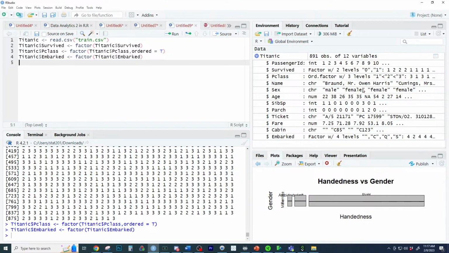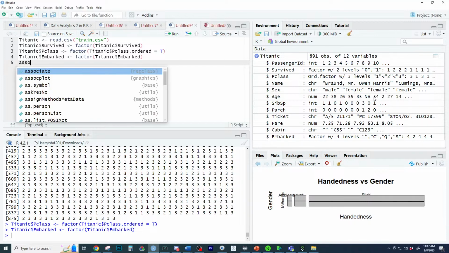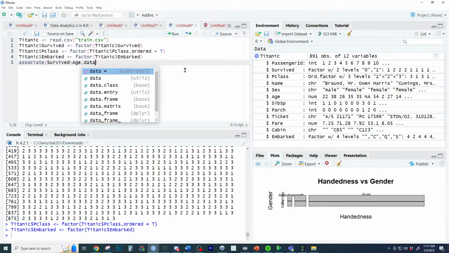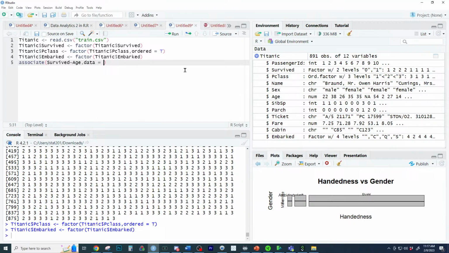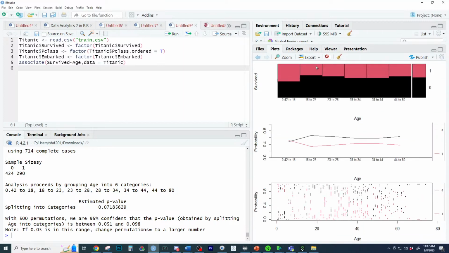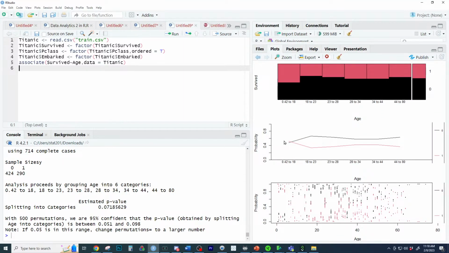After you've got your data all nice and neat, and like I said, we have a missing value on someone's age, you could go over here and see if there's an association between surviving on the Titanic and someone's age. This is the associate function, and it's asking, does somebody's age explain their survival? I can bring this data over to JMP in a little bit. And here we are. It's actually doing age groups. Oh wow, that's interesting, I didn't expect that. So you actually get the mosaic plot and contingency table here, and 1 means survived.